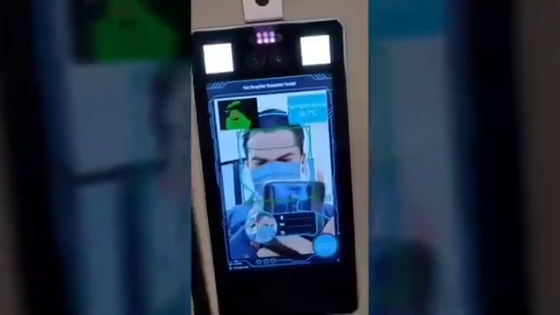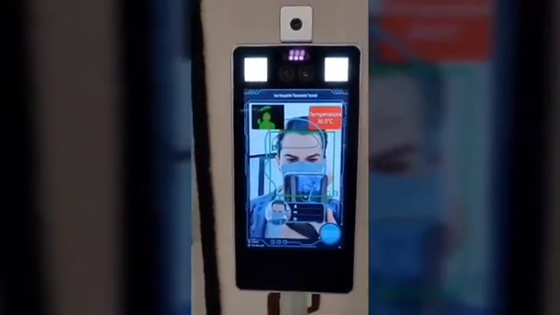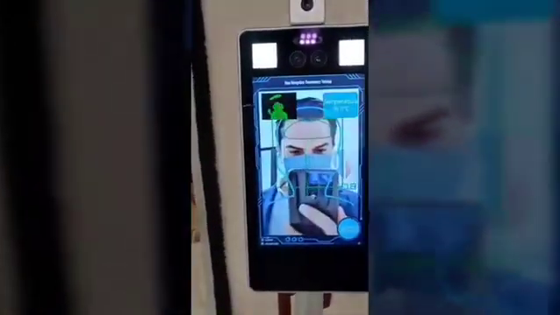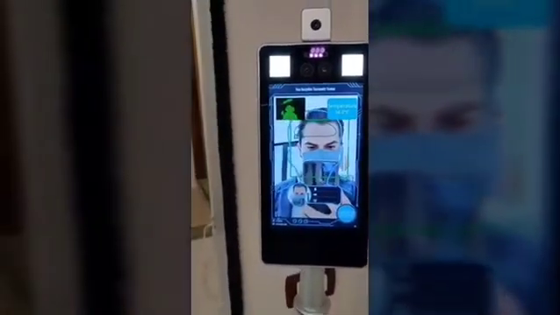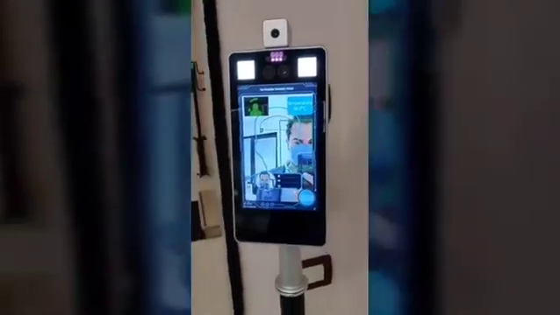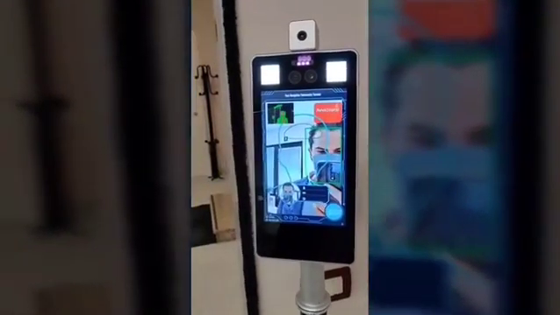I will now wear a mask. Temperature is okay. Now I'm wearing a mask. Temperature is okay. The system is measuring the temperature and opens the automatic door for me to pass. If the temperature is not okay, the system will give another error to make the entrance forbidden.